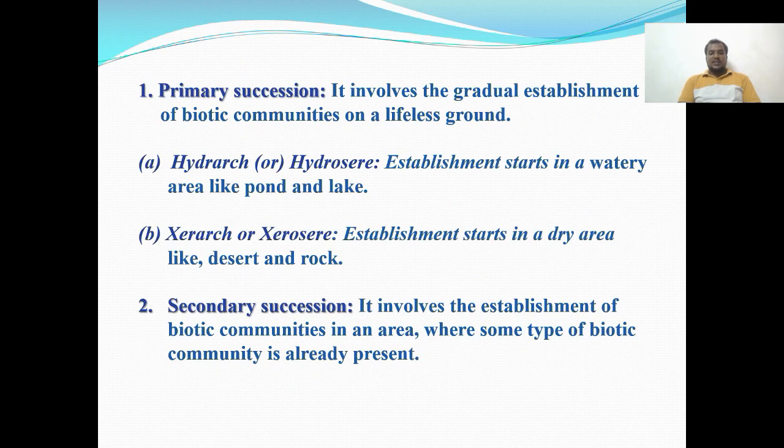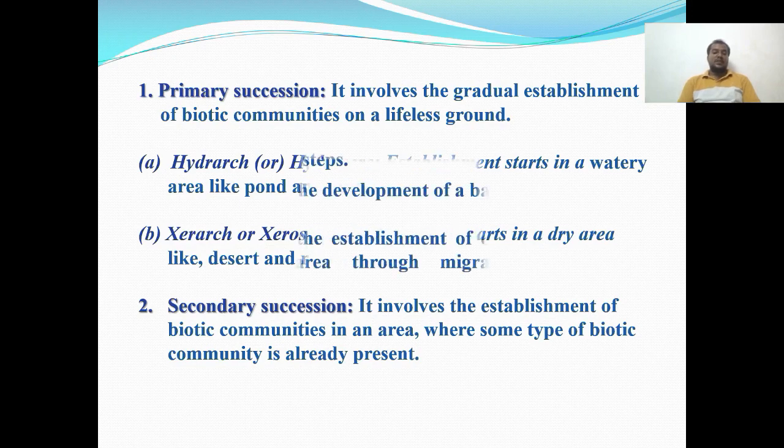Primary succession involves the gradual establishment of biotic communities on lifeless ground: hydrosere, xerosere, and lithosere. These are the types of primary succession. Secondary succession involves the establishment of biotic communities in an area where some type of biotic community was already present in the environment.